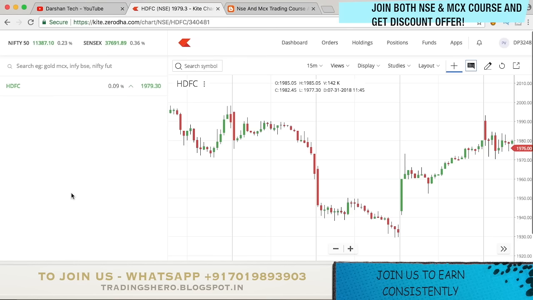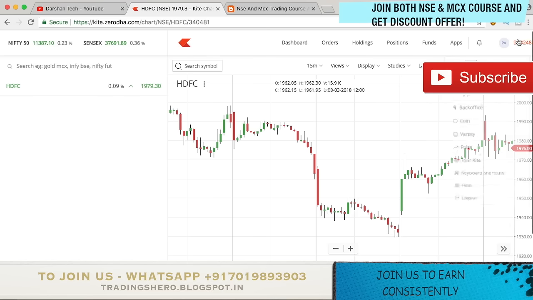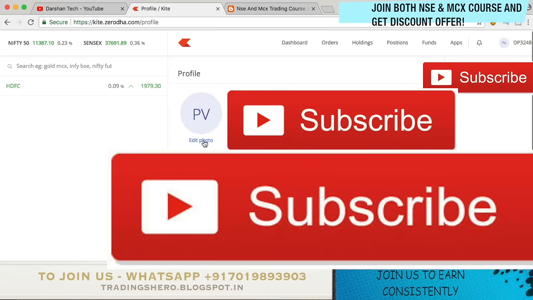Now, with that being said, I'll be teaching you some of the hidden features, tricks and tips of Zerodha Kite 3. The first thing is just a normal thing: the display photo. You can see a lot of people put a display photo here. That is very simple. Click on your ID, go to My Profile, and here you get an option to put a photo. Click on Edit Photo, then click on Upload, and you can fill in whatever display photo you need.